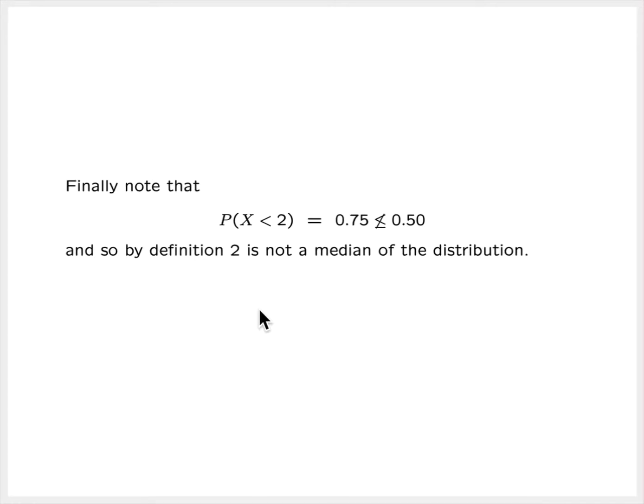Now let's consider 2. Is 2 a median of this distribution? Well, we first look at the first condition. Is the probability that x is strictly less than 2 less than or equal to 0.5? Well, no, because the probability that x is strictly less than 2 is 0.75, and that is not less than or equal to 0.5. And so, since the value 2 does not satisfy the first condition, 2 is not a median of the distribution.